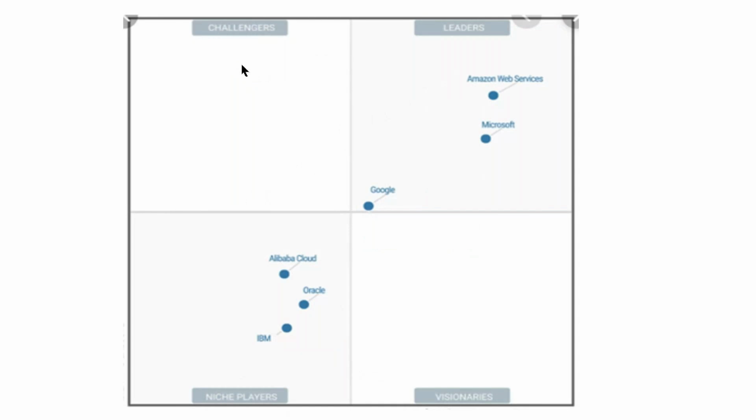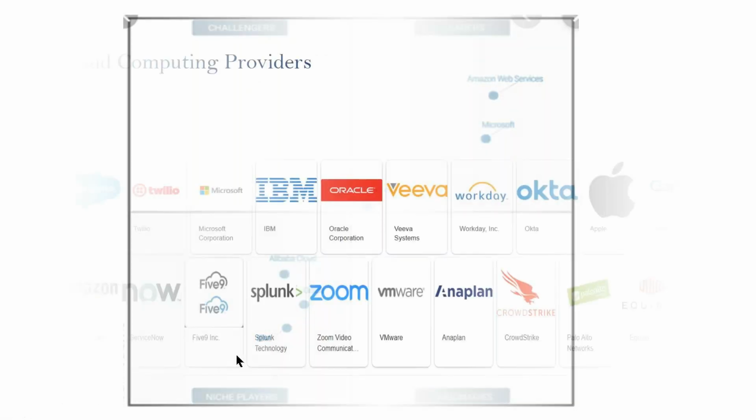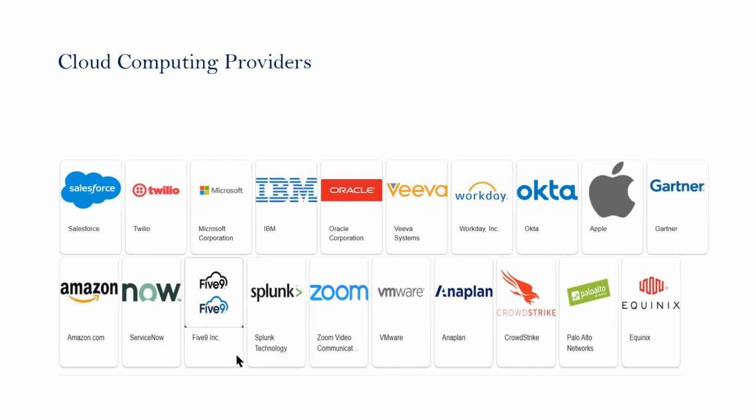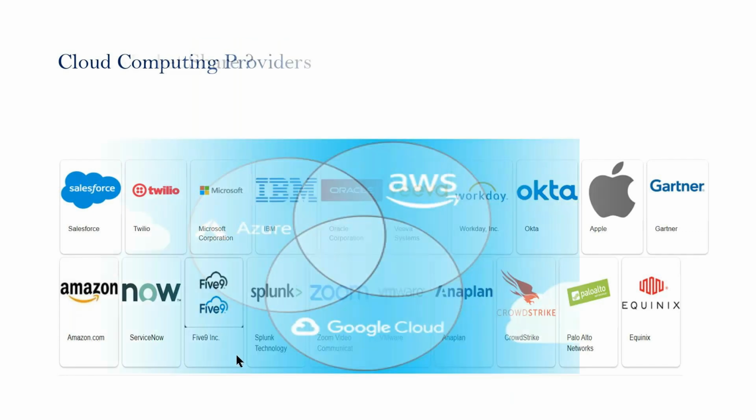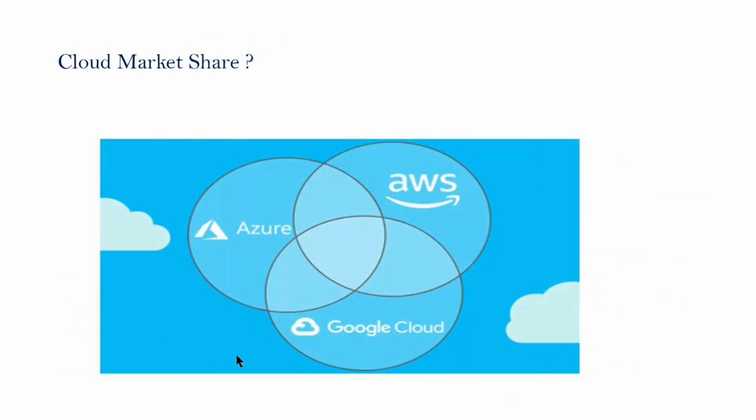Next one, these are the quadrants. In the last quadrant, AWS is in first place, Microsoft is in second place, Google is in third place. These are all the small players, other clouds: Ali Cloud, Oracle Cloud, IBM Cloud, different clouds. These are the cloud computing providers. Different providers are available here. These are the topmost clouds available in the market.